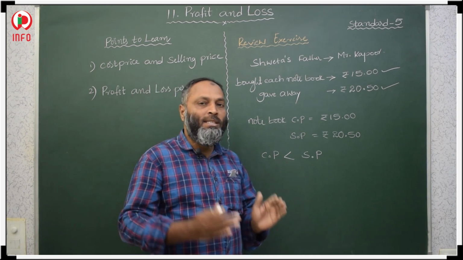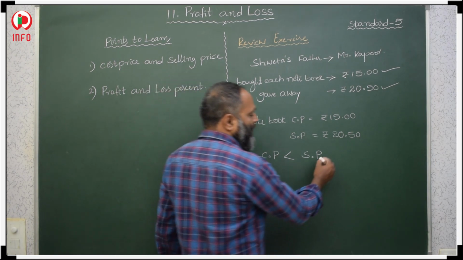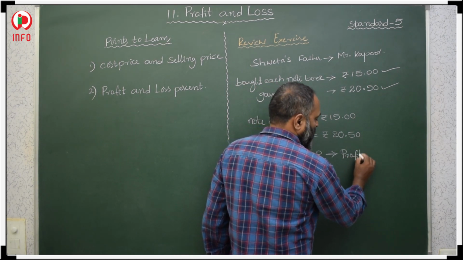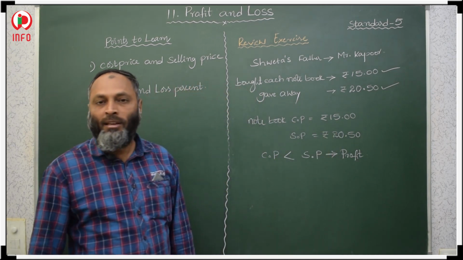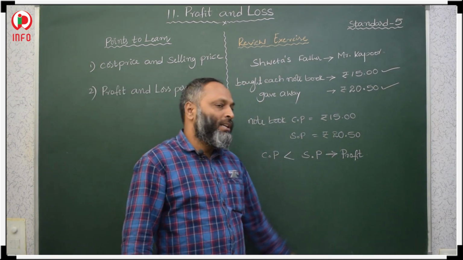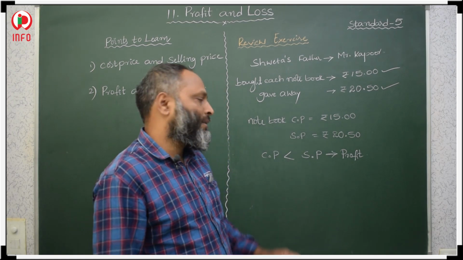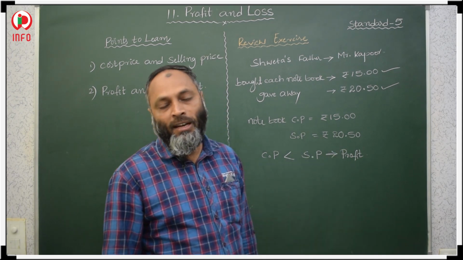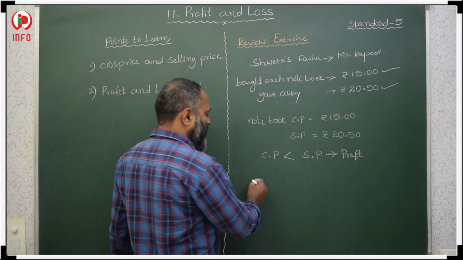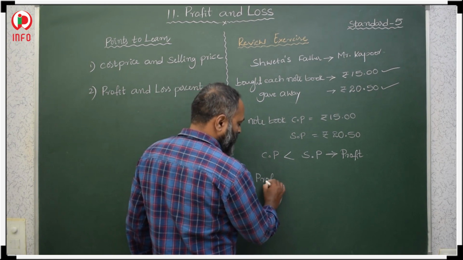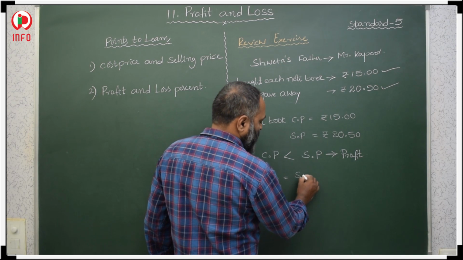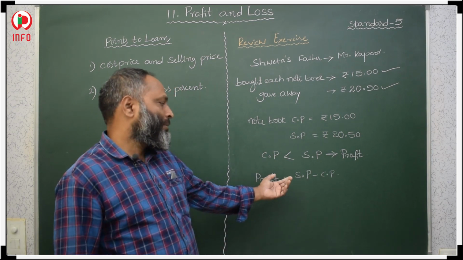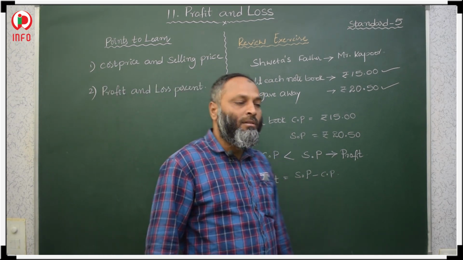If cost price is less than the selling price, then what happened? Then he'll get profit, because here the selling price is more. So how much profit will he get? If cost price is less than the selling price, then we will get profit. Then how to find profit? Profit is equal to selling price minus cost price. From selling price we should subtract cost price.